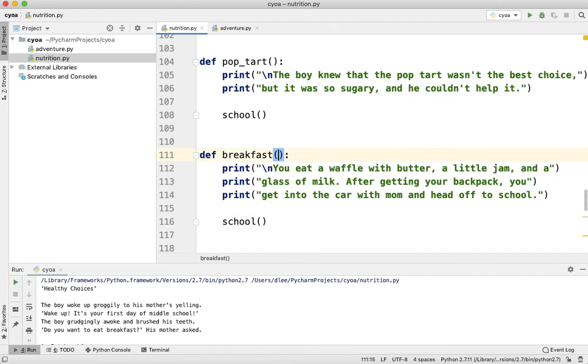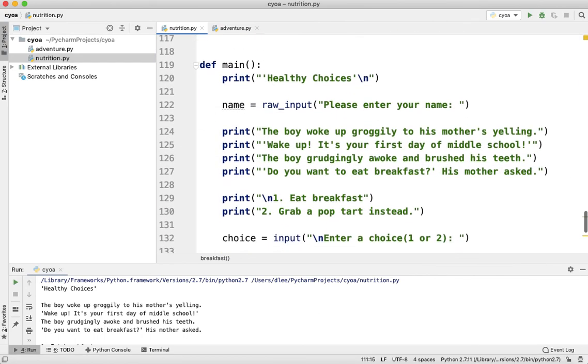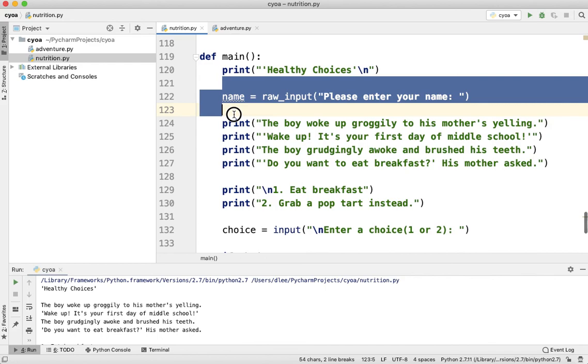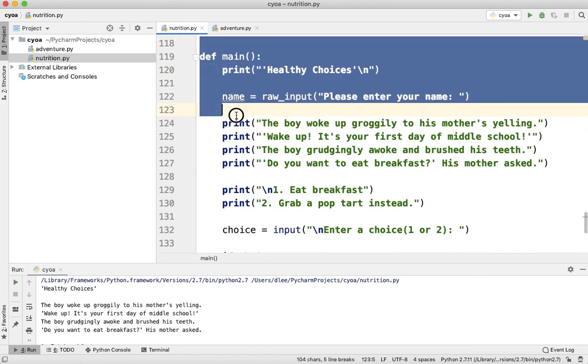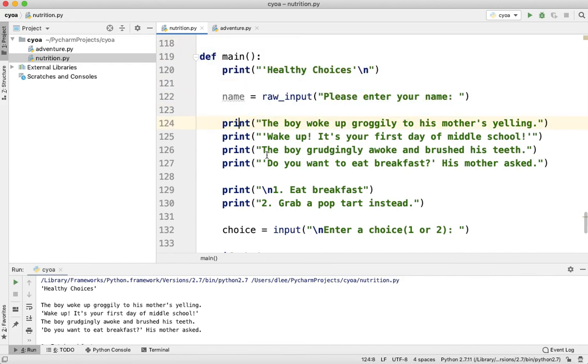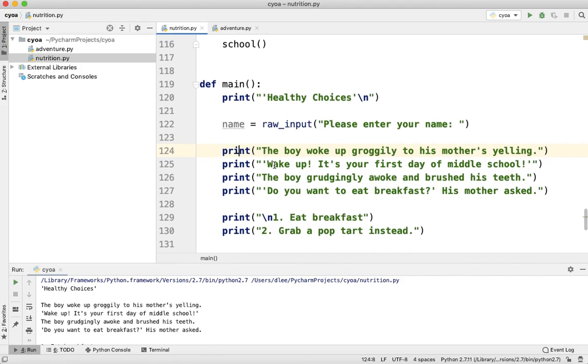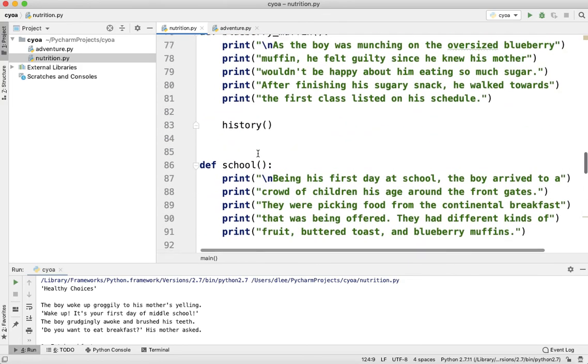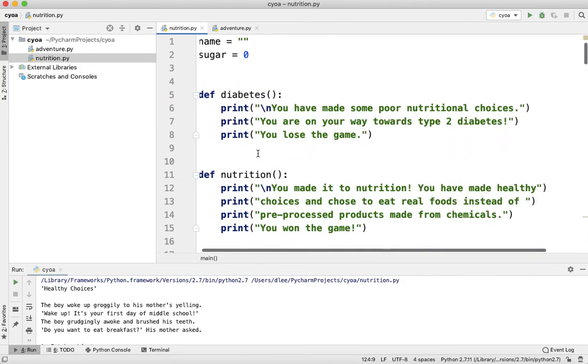Right? But as you can see, that means every function call and every function definition is going to need to be passed the local name variable, the name variable that's local to main. Right? So this here is a great example of when we would want to use a global variable. So this name variable should be global because it's going to be used in almost all of our function definitions, right?